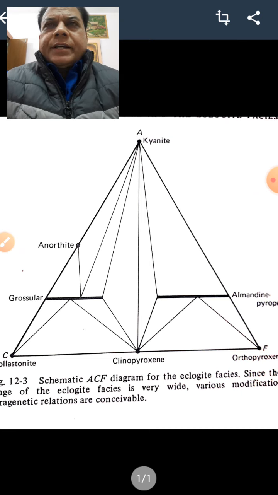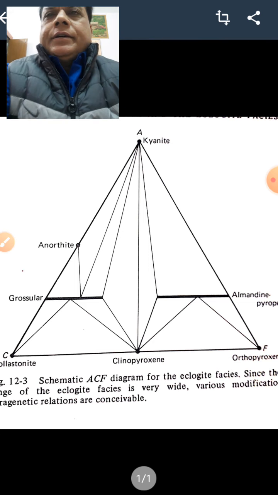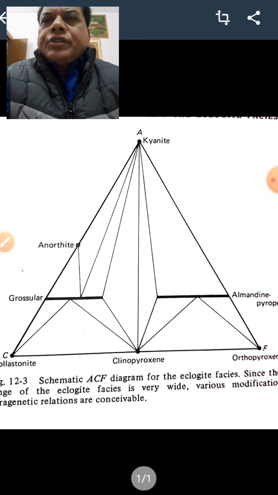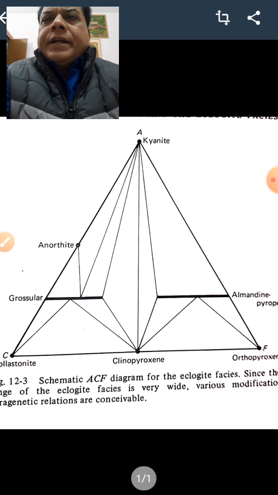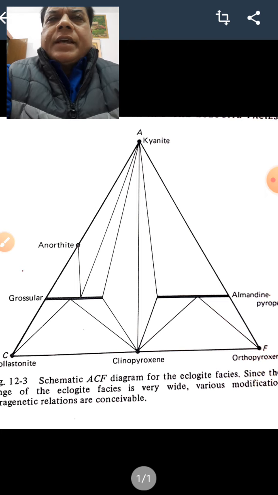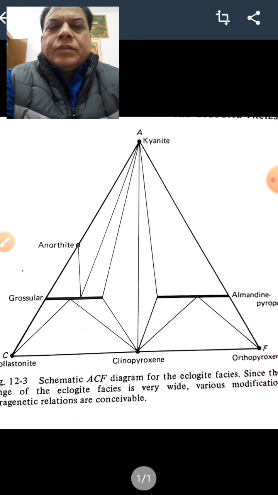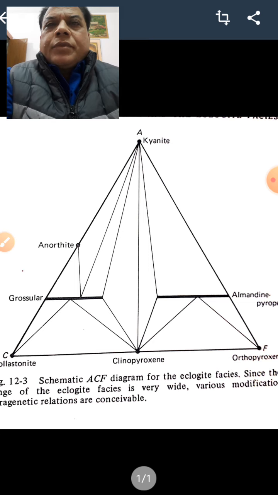Today we will take up the eclogite rocks and the eclogite facies. As you all know, the rock was named by Haüy, a founder of crystallography, and is a rock that is mainly composed of omphacite, a grass green pyroxene, and almandine-pyrope garnet. It is a high grade metamorphic rock, or you can say the highest grade metamorphic rock, and is composed of omphacite.